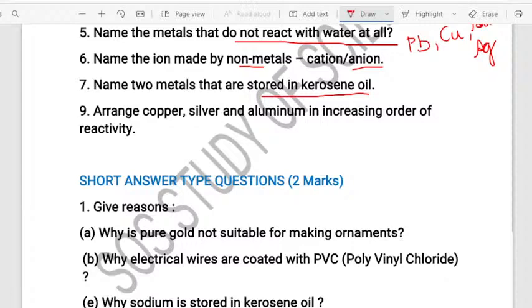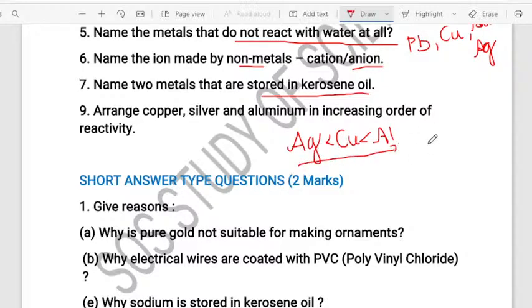Yes, correct. Aluminium is more reactive than copper and copper is more reactive than silver. So they are asking here to write the metals according to the increasing order of their reactivity series. Increasing is nothing but first you have to write the least reactive metal. The least reactive metal is the silver. You have to write silver, that is represented by Ag. Ag is nothing but Argentum. It's a Latin name. So silver is less reactive than copper. That means copper is more reactive. And copper is less reactive than aluminium. That is nothing but aluminium is more reactive. So we have to write in the increasing order. That means small to big. So this is how you will write. Very good. Most of you are answering correctly.